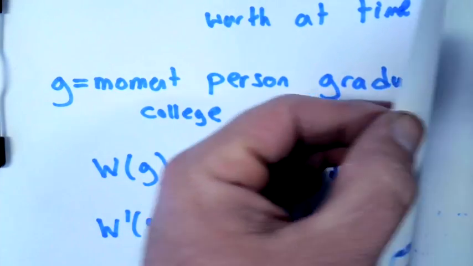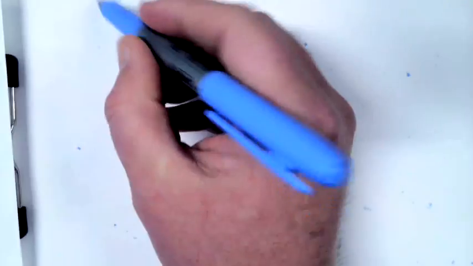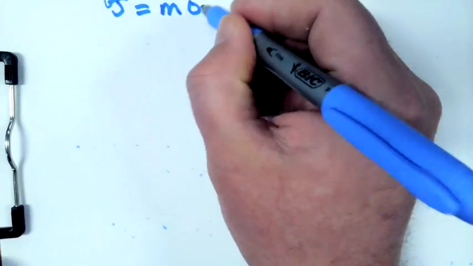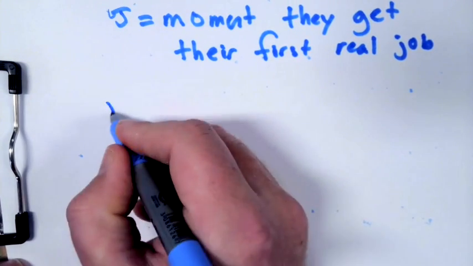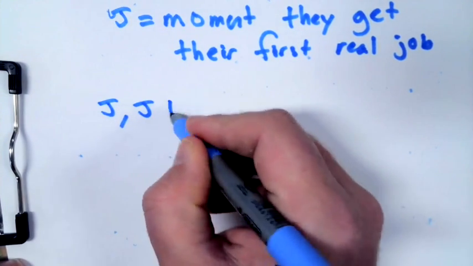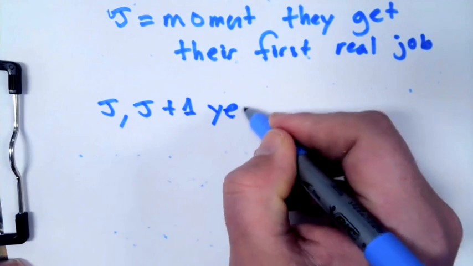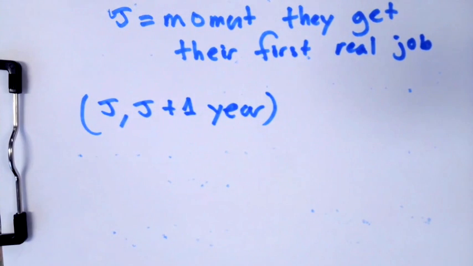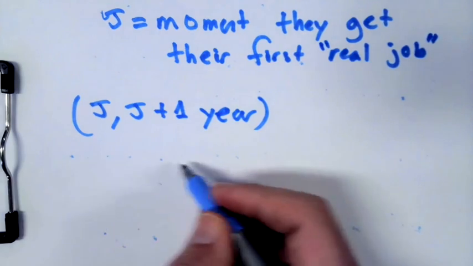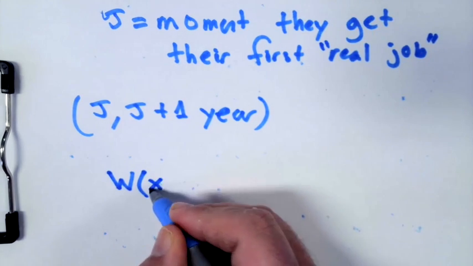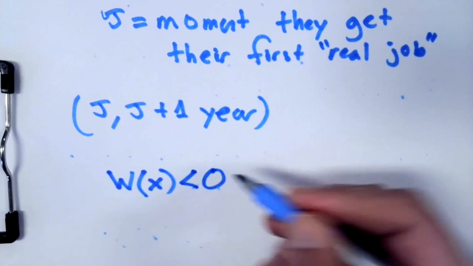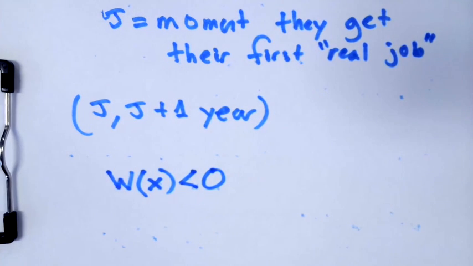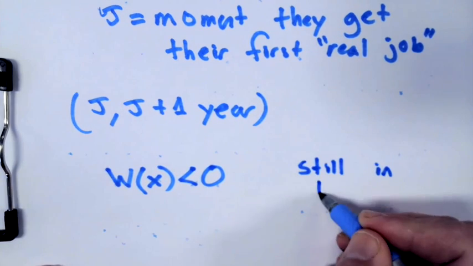Now let's say that J is the moment they get their first real job with their college degree. And let's look at the interval that goes from J to J plus 1 year. So this is their first year of working in a quote unquote real job. Over this interval, would you expect W of X to be positive or negative? W of X is still negative because they're still in debt. They still owe more than they have. Does that make sense?